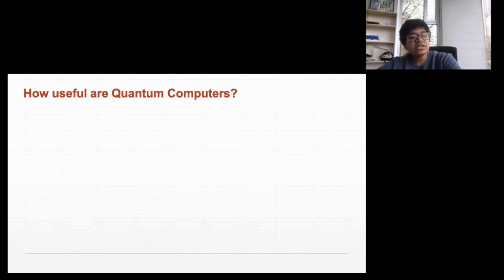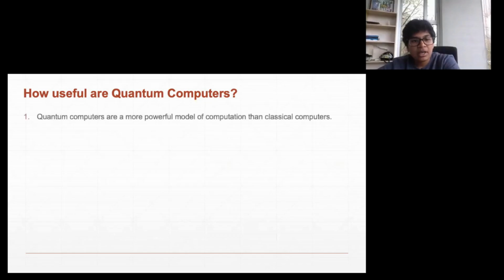But the reason why we are looking at this upper bound and lower bound is because right now we would like to assess how useful quantum computers are for us. I mean, so much money is coming into it. So we really need to know for which problems quantum computers can help and which problems quantum computers cannot help.